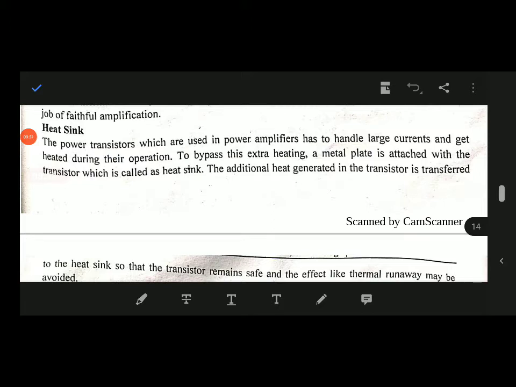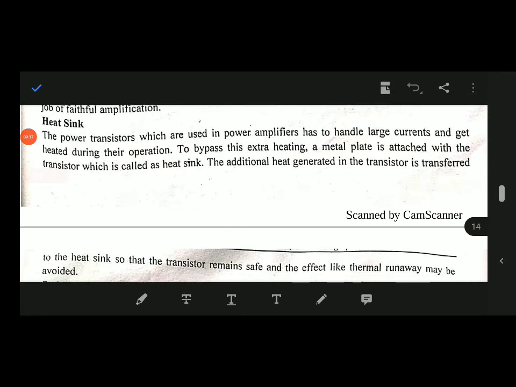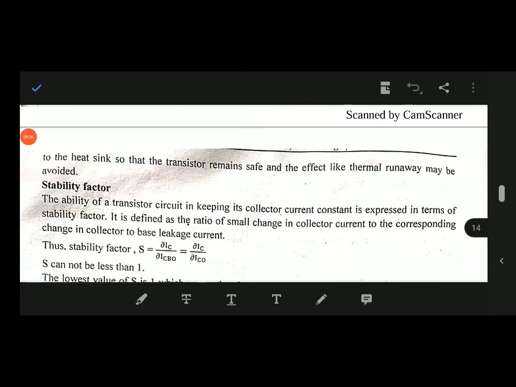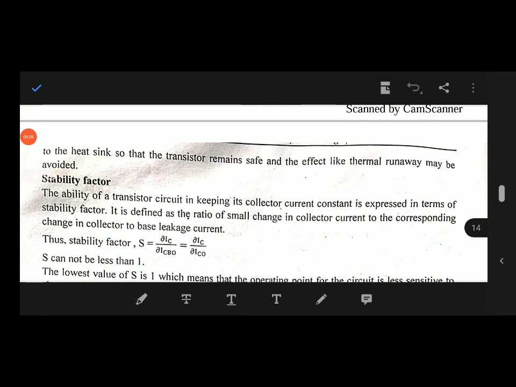Again, the power transistors which are used in power amplifiers have to handle large currents and get heated during their operation. To avoid the extra heating, a metal plate is attached to the transistor, which is called a heatsink. The additional heat generated in the transistor is transferred to the heatsink, so that the transistor remains safe and effects like thermal runaway may be avoided.